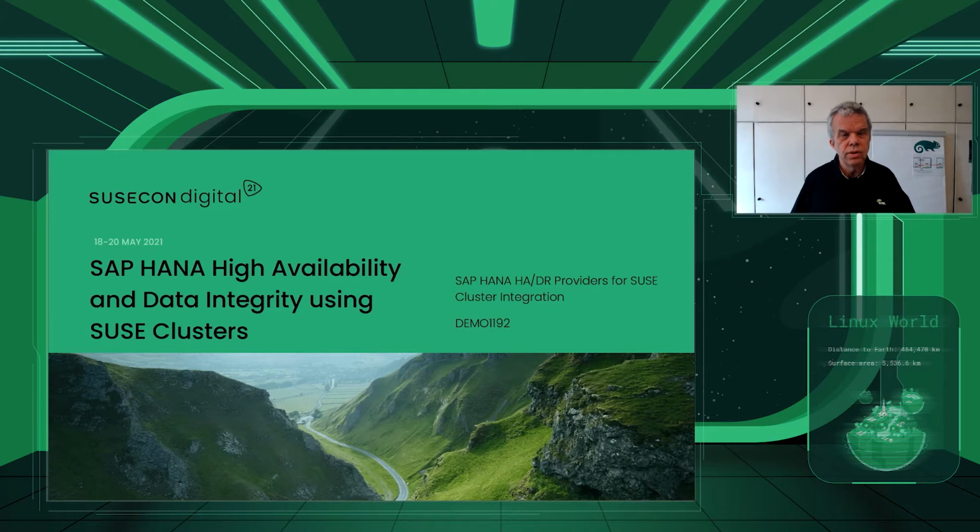Welcome to our SUSECON digital session, SAP HANA High Availability and Data Integrity using SUSE clusters. It's about SAP HANA HA/DR providers for SUSE cluster integration.